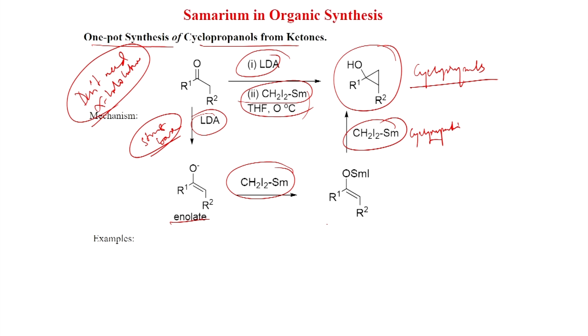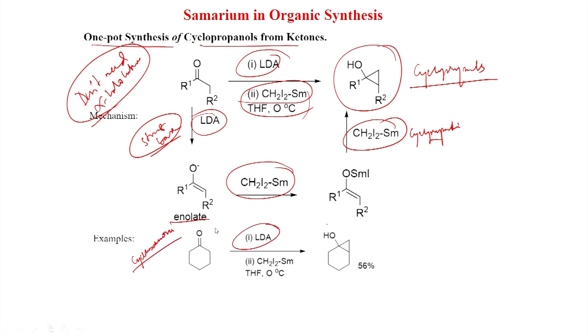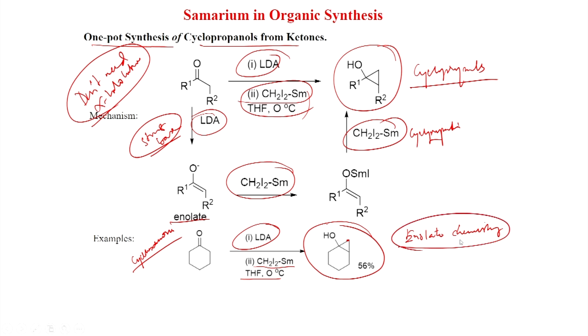And the defined ketones can be made enolates, like here cyclohexanone. Cyclohexanone, if you treat with first LDA, LDA will make the enolate and then react with CH2I2, samarium, THF, 0 degree centigrade, then you get this product. So, this comes from the CH2 group here. So, this is the enolate chemistry, and that enolate is reacting with the carbenoid to generate the cyclopropanol in 56% yield.